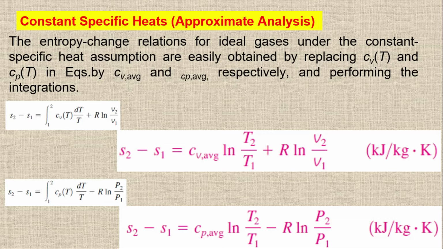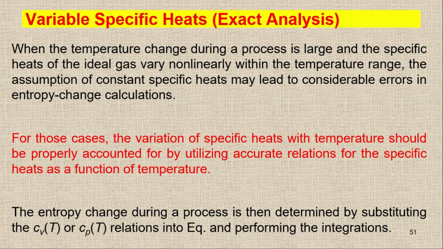We will solve a numerical problem after 2 or 3 more slides, and you will see when we have the small temperature difference. You can see here we have T1 and T2. When we have a small temperature difference, the approximate analysis and the answer from the exact analysis will be almost the same. So the error will be very small.